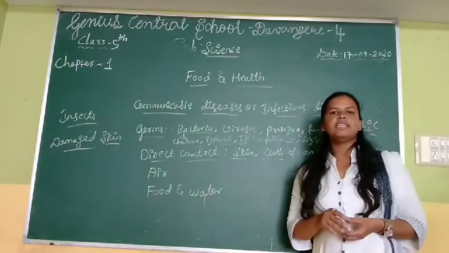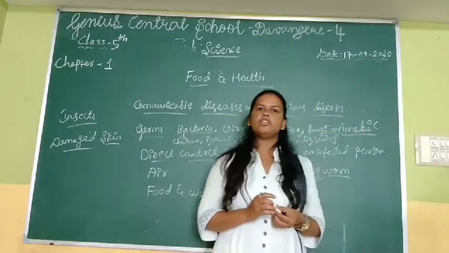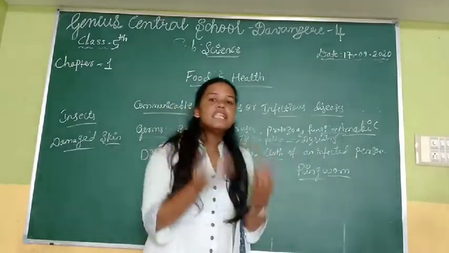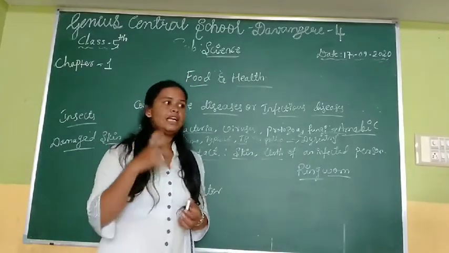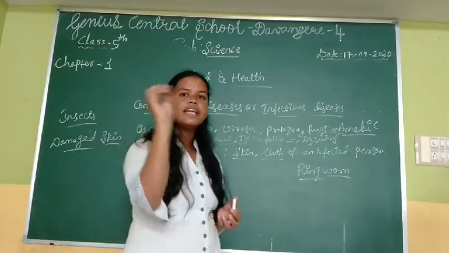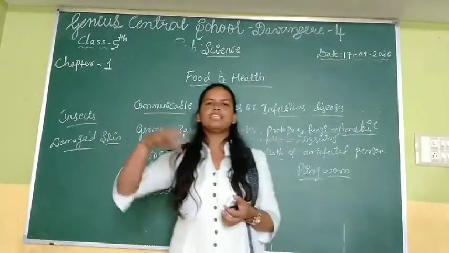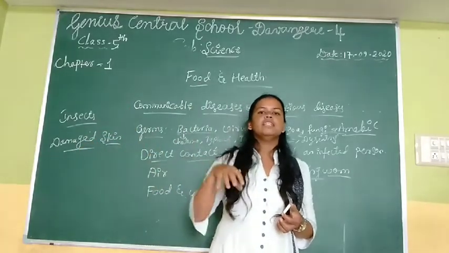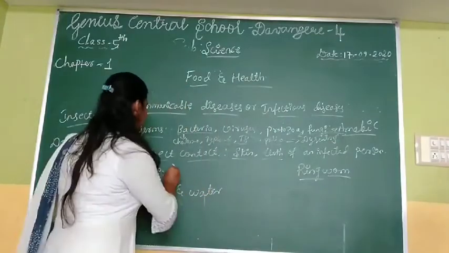Air. Some diseases can spread by air. Common cold. Understand? How does the common cold spread by air? When an infected person sneezes, at that time all the germs are present in the air. All the germs are entering the air. Another person breathes that air, and the germs are entering that other person. So that's why air is also one of the causative agents of disease.